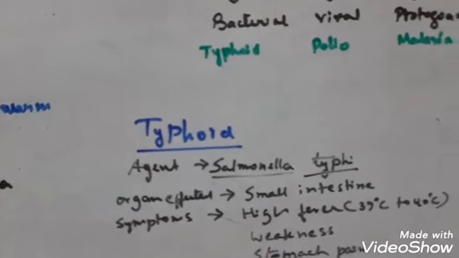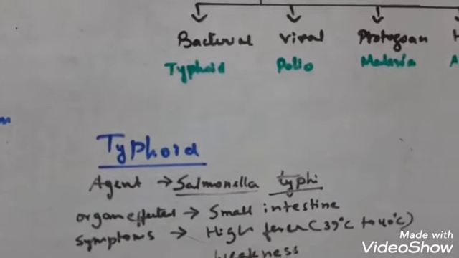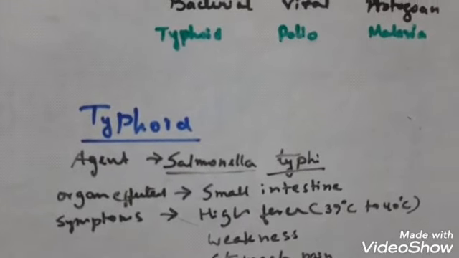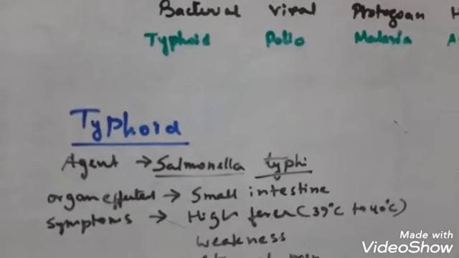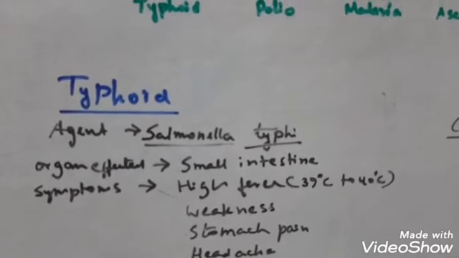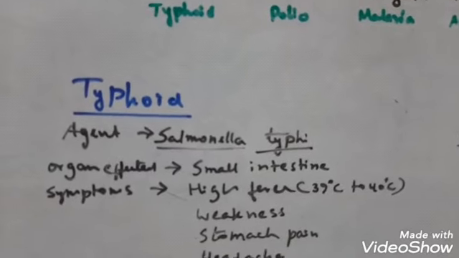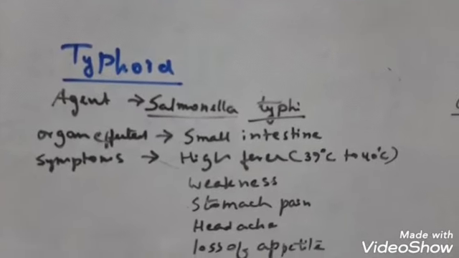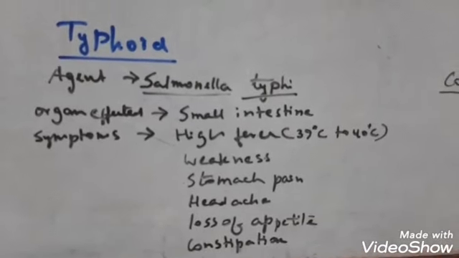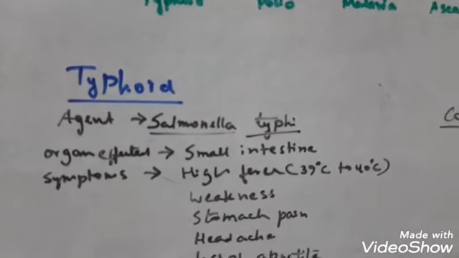Symptoms: high fever, near about 39 to 40 degrees centigrade. Don't get confused with Fahrenheit and centigrade; here I have written the temperature in the Celsius scale. Next, there will be much weakness in the body. There will be stomach pain as it is affecting our gut, headache, and loss of appetite; you will not feel like eating. And last is constipation. So these are the various symptoms of typhoid.